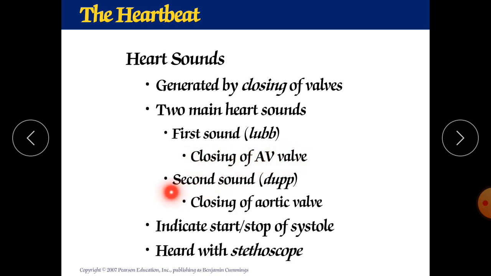And the second sound is called the dub sound. It is smaller and lesser than the first sound, and it occurs due to the closing of the aortic valve and pulmonary valve, the semilunar valves.